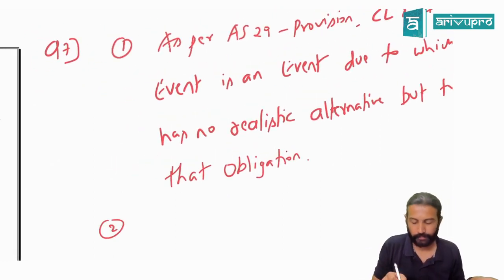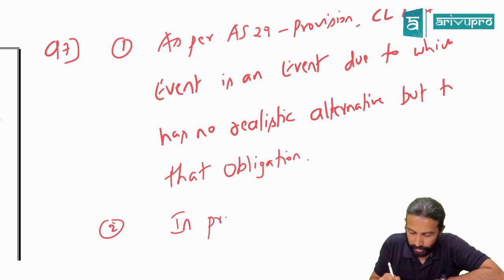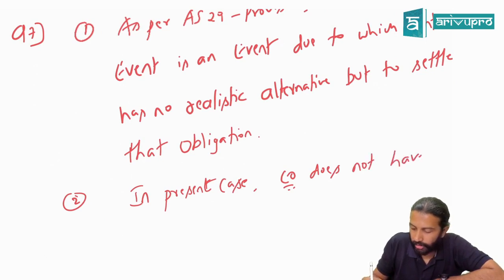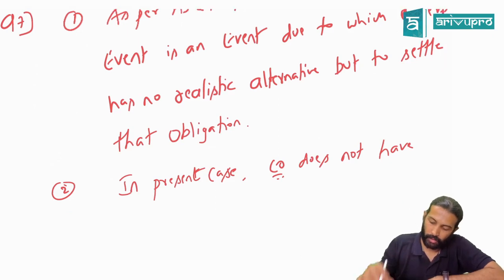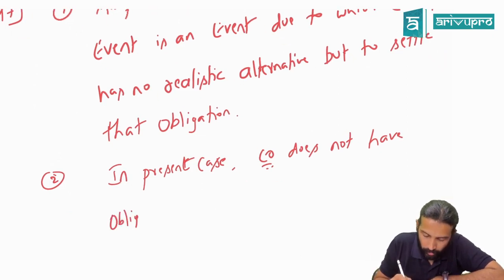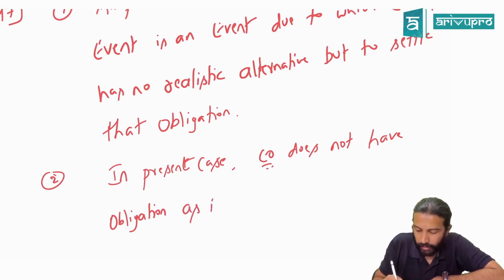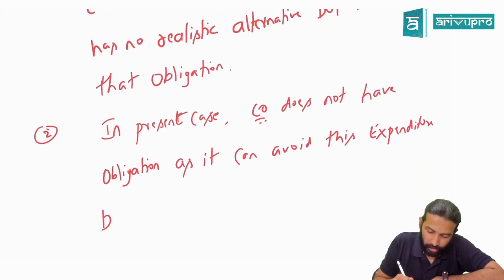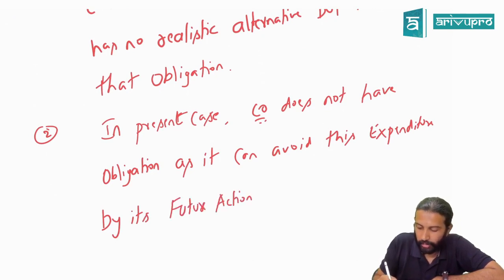What is the second point? You'll write, in the present case, the company does not have an obligation, as it can avoid this future expenditure by its future actions. Like what?